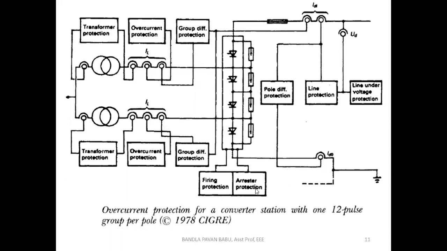Arrestors are used if any surge attacks or any strokes are there, and they will be using counters. It is similar to fuses in our households. We are well aware that we use circuit breakers and fuses, similar to our electrical machines laboratory, where we also use fuses and circuit breakers.